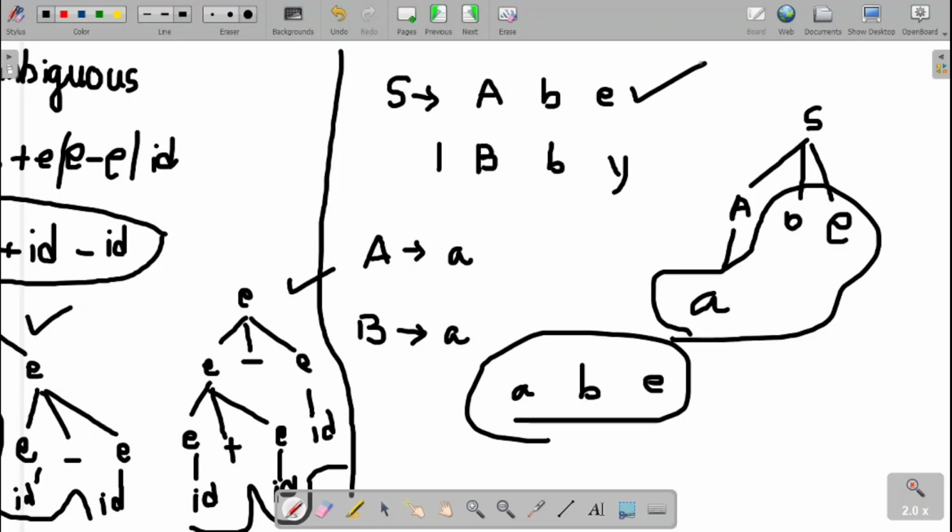But for selecting that production, if you observe, the first symbol is the same, A, matching in both cases. The second symbol is the same. The decision is based on the look ahead symbol, the third symbol.